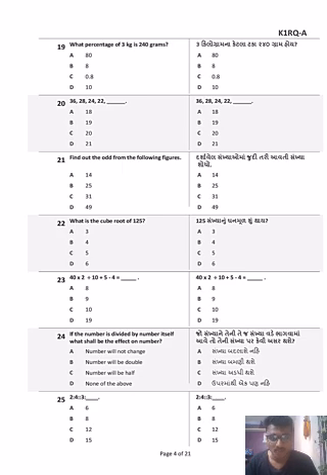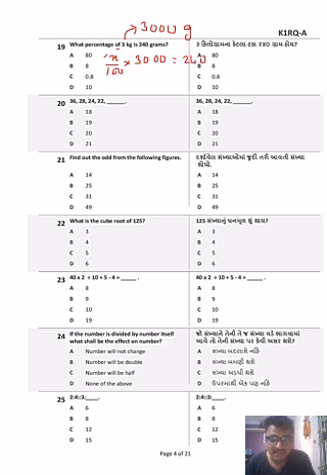What percentage? Whenever this happens, here we put x upon 100, okay? What percentage of 3 kg is 240 grams? Now remember, whenever you have problems where your two units are different, like here there are 3 kilograms and 240 grams, always convert them into something simple. So I will convert 3 kilograms to 3000 grams. To convert kilograms to grams you need to multiply by 1000. So x upon 100 into 3000 is equal to 240.